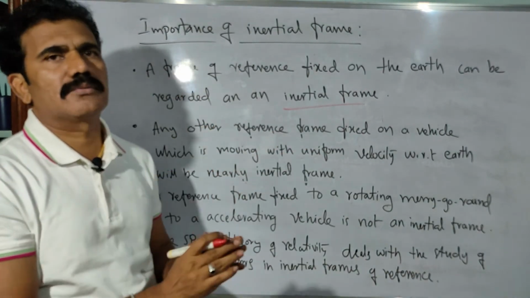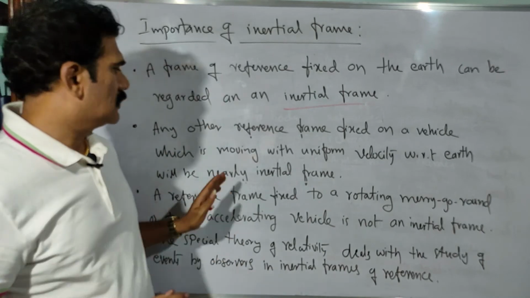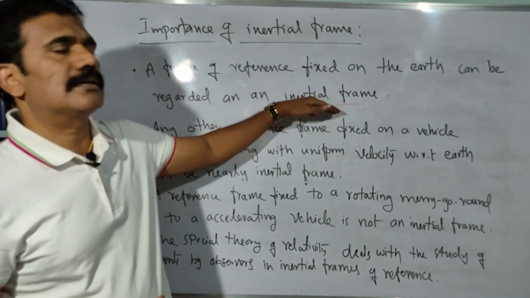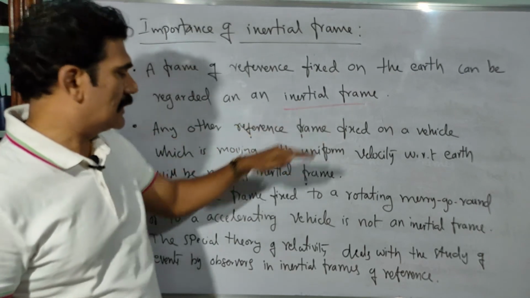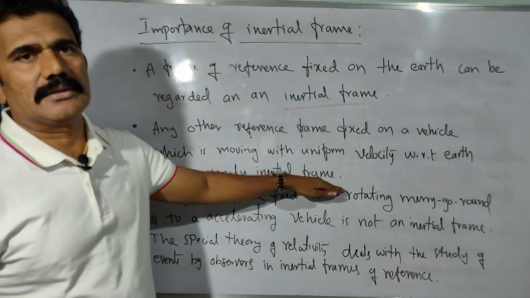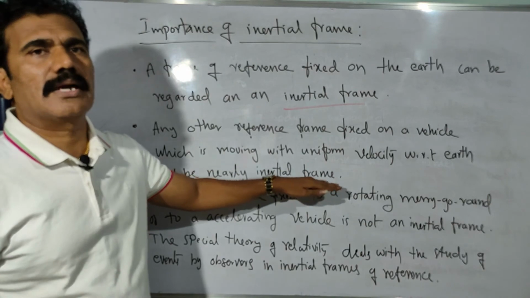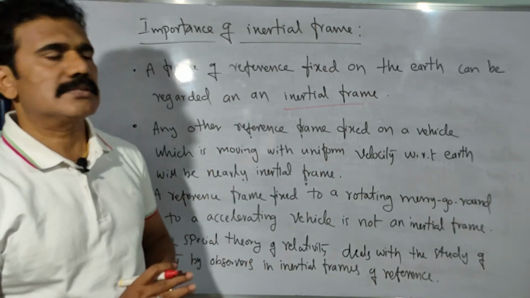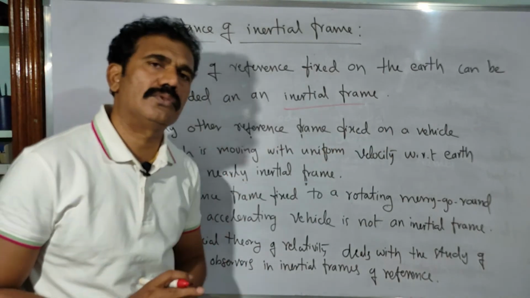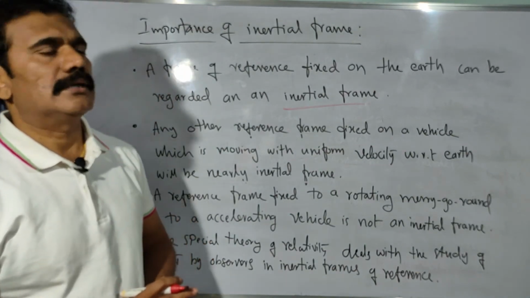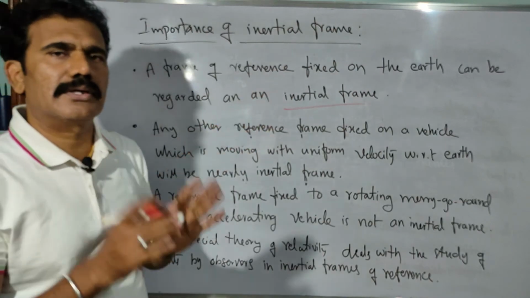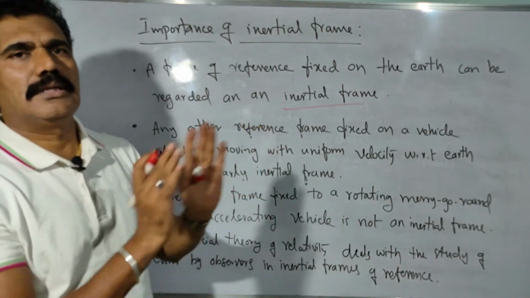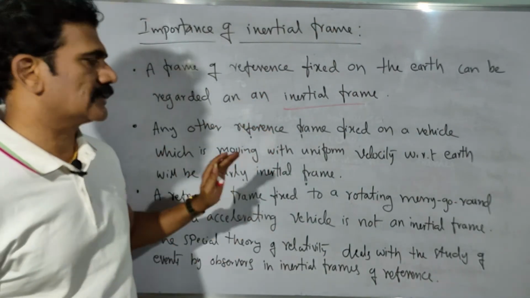That kind of observer can be considered as an inertial frame, but not exactly like a fixed observer. So we can say it is a nearly inertial frame only, because the vehicle is moving with uniform velocity. Suppose the vehicle is accelerated and the observer is sitting on it; then it is not possible to consider that as an inertial frame.